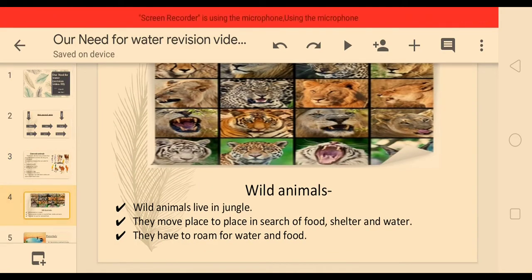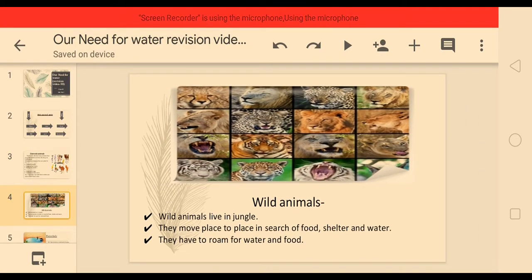Now, wild animals. Like domestic animals there are wild animals also. And we have learned that wild animals live in the jungle. They move from place to place in search of food, shelter, and water. They have to roam for water and food.